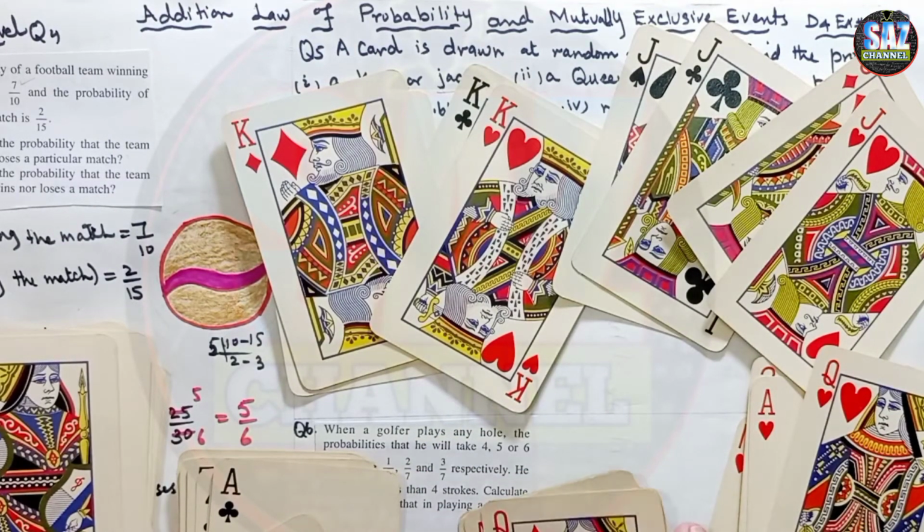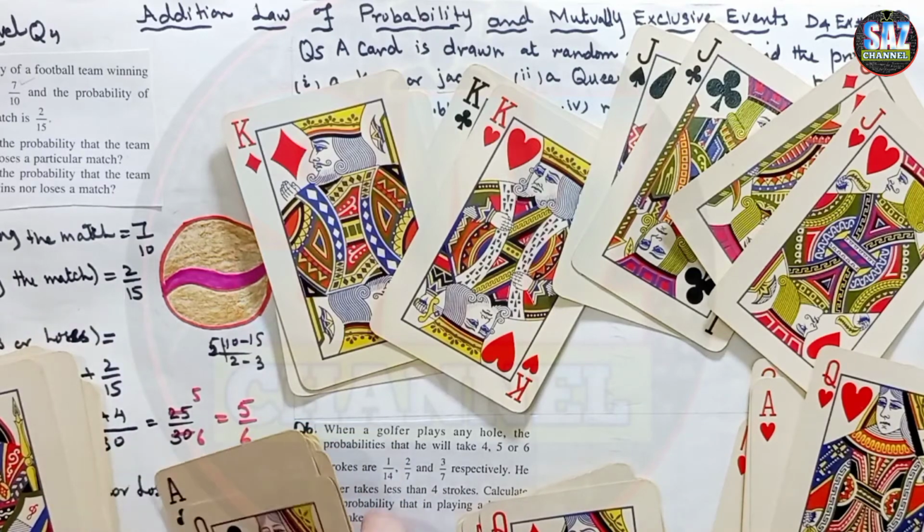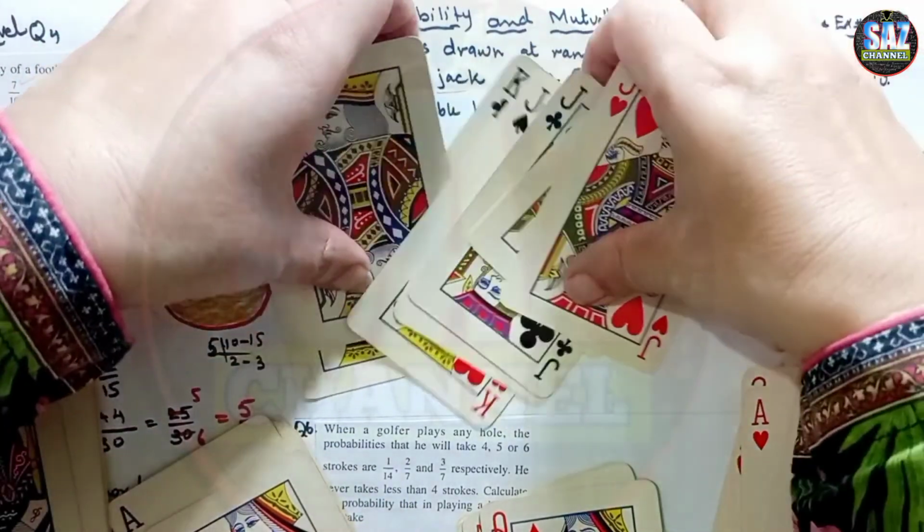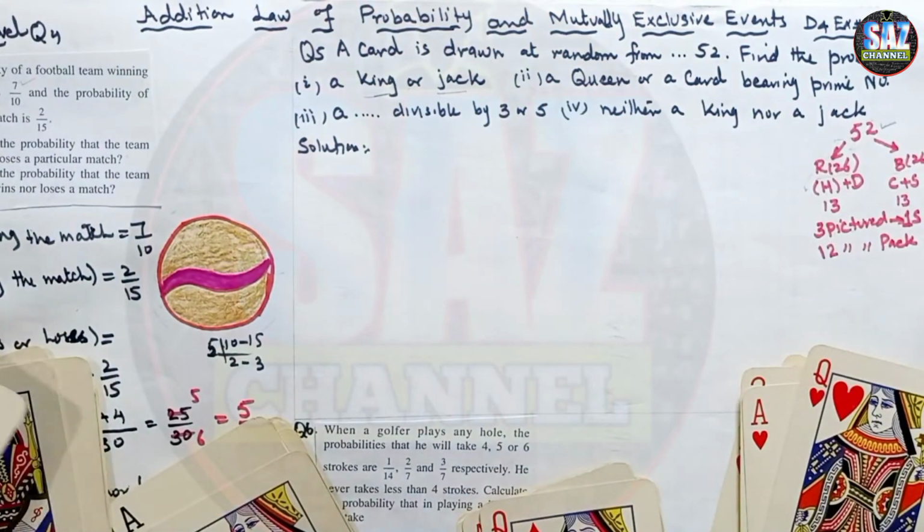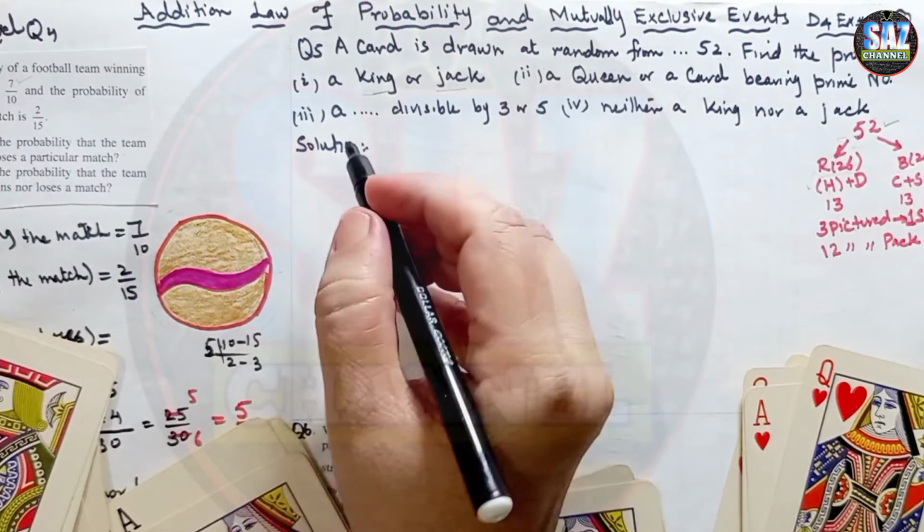So 4 by 52 and 4 by 52. I hope you are clear about this. So let me record my answer. Probability of king or jack.